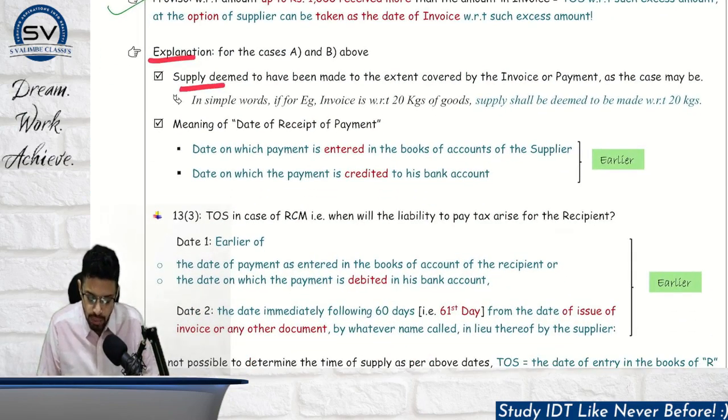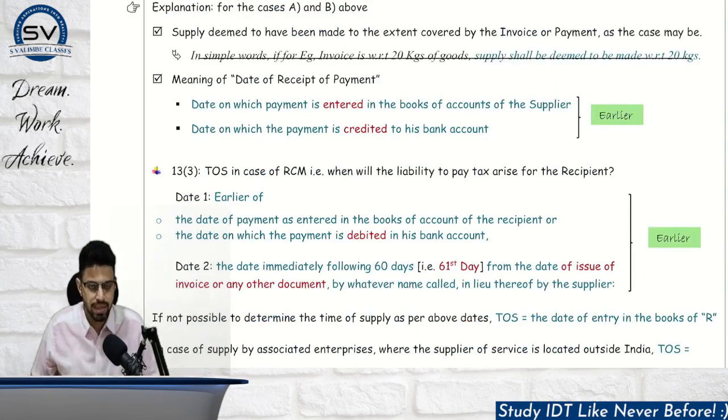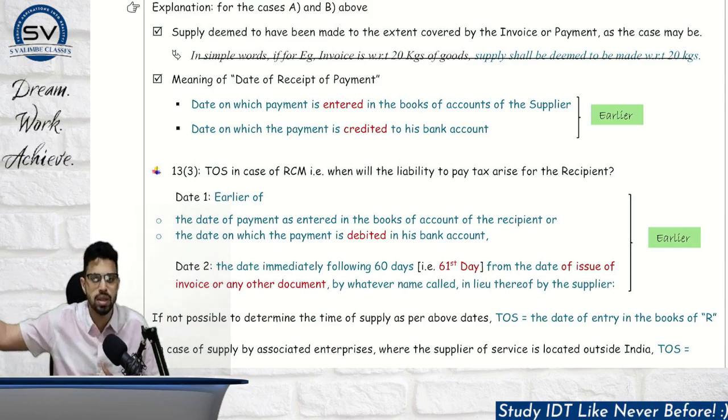Explanation. Supply shall be deemed to have been made to the extent covered by the invoice or payment, as the case may be. This is also very, very normal. This example you can cut. This was with respect to goods, not services. Let's take a simple example. There was a carpenter who did some work with respect to 2 tables. So invoice and payment is with respect to 2 tables, then time of supply is also with respect to 2 tables. The contract may be for 10 tables, does not matter, right? So this is also very, very procedural.